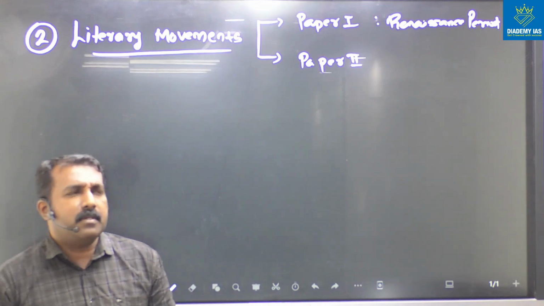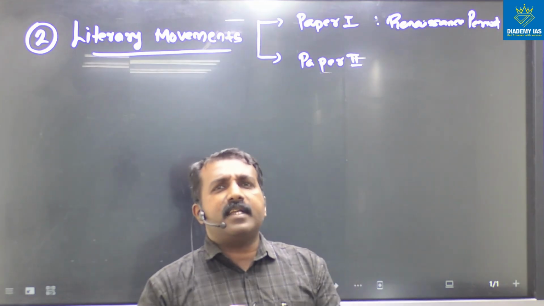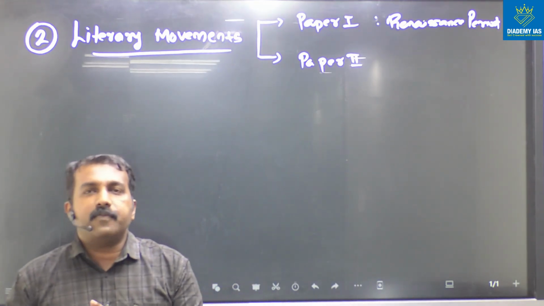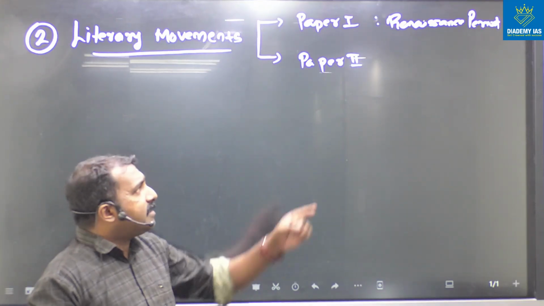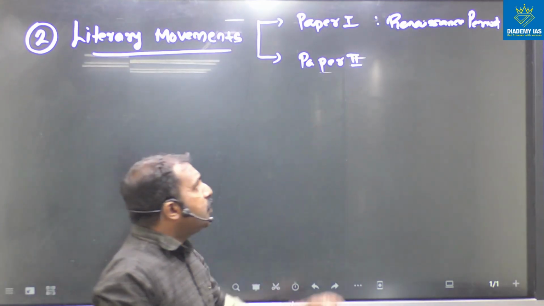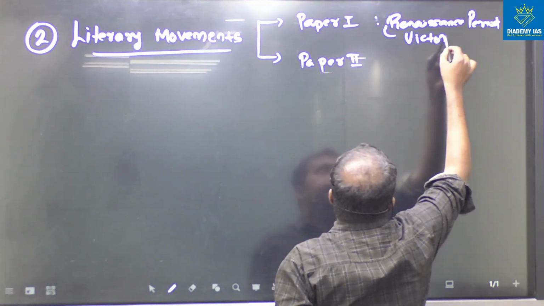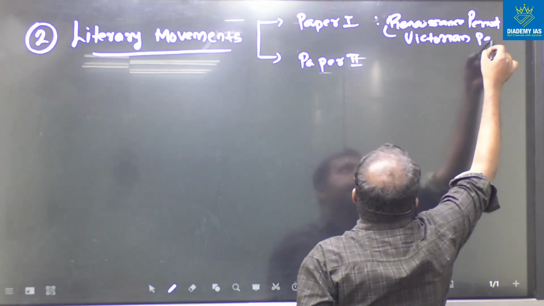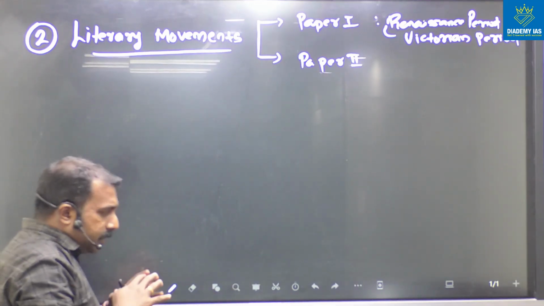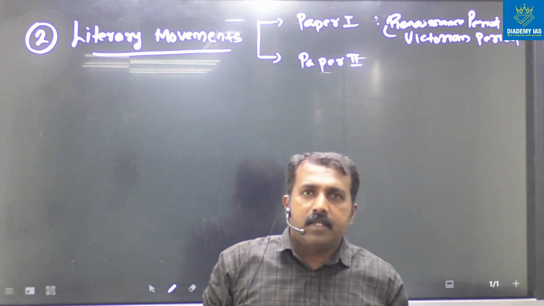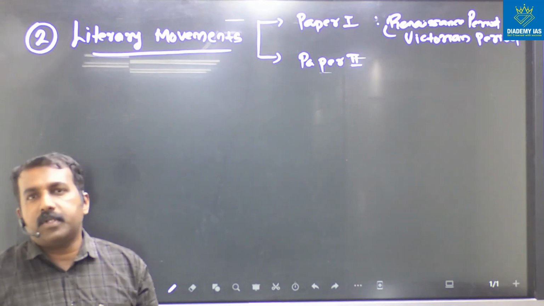From that, you will get an idea about the history of English literature from the Anglo-Saxon period onwards. In the syllabus, from the Renaissance period to the Victorian era is mentioned. So in paper 1, the literary movement syllabus starts from the Renaissance to the Victorian period.